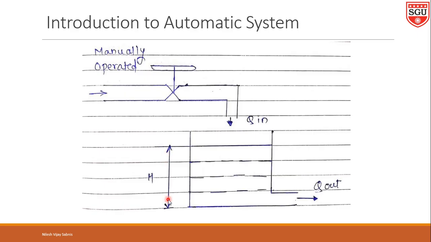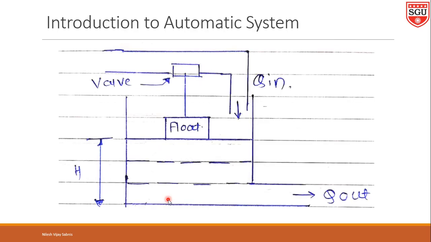The same system we can do automatically. Let us see how. Here is the example. In this example, you can see the system is the same, only the valve is changed. The height of water, that is the head of water inside the tank, will be kept the same by using a valve which is operated by a float. Suppose the water level inside the tank goes down.